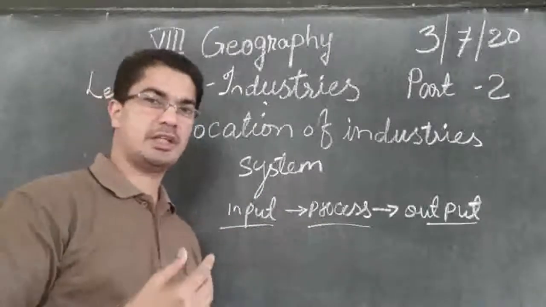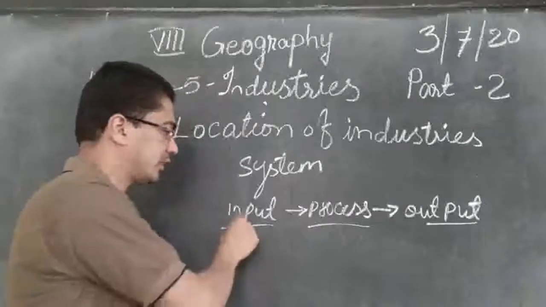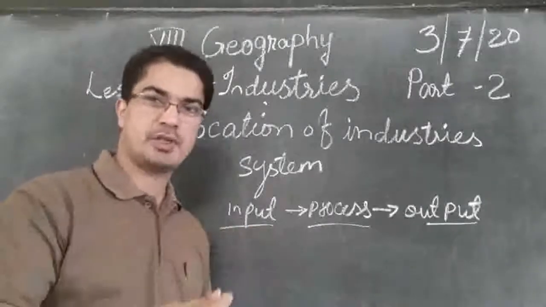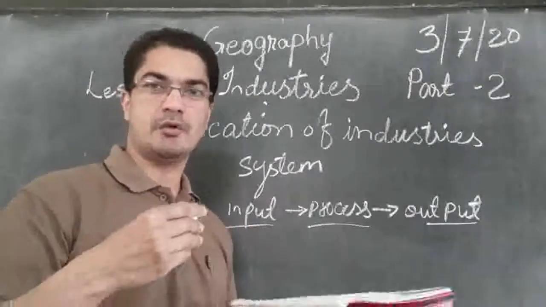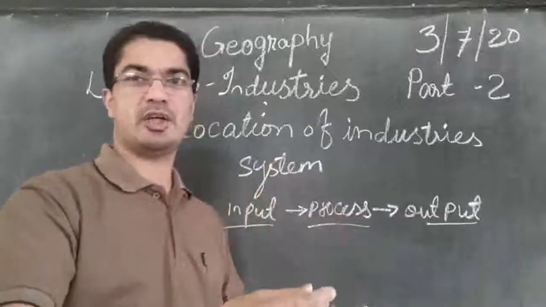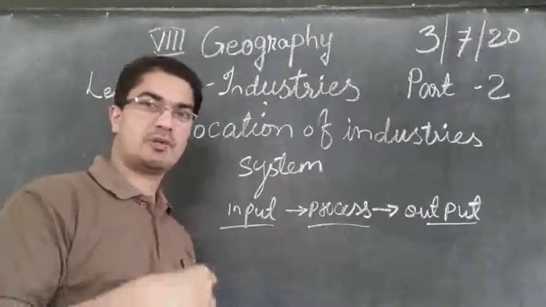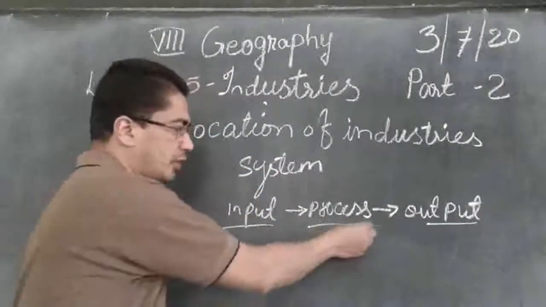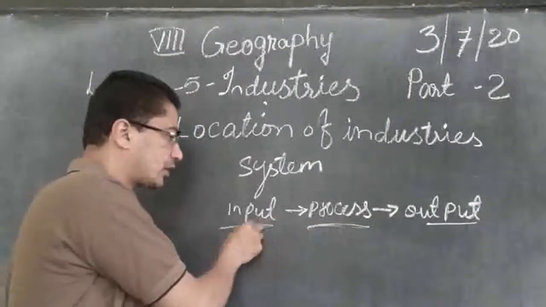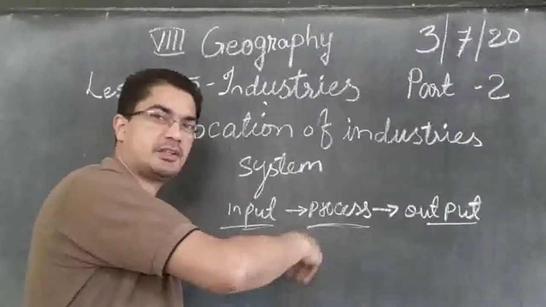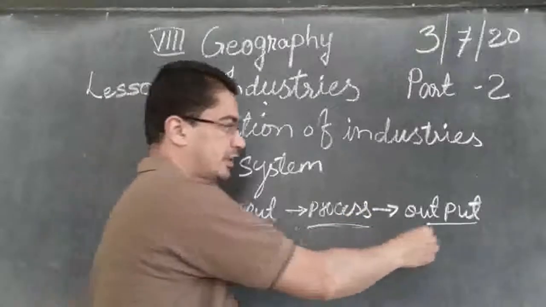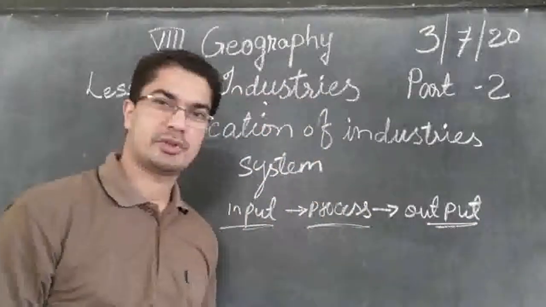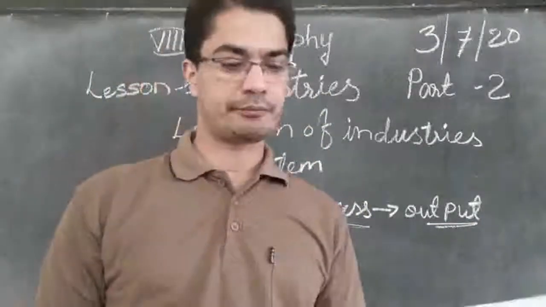So every industry needs raw material. That is the input. We have to put something in. For example, textile industry, we have to put cotton into that. Then only we will get thread. So that is the process of making thread. The cotton is changed into thread, and thread is changed into cloth, and that cloth is the output. That is a system.